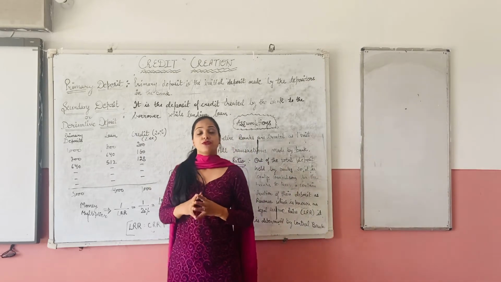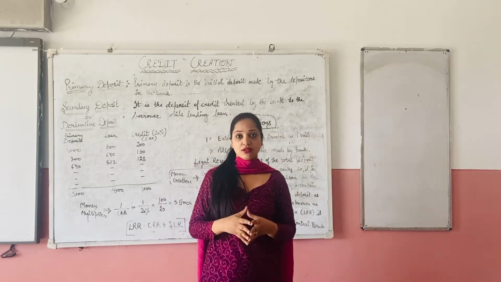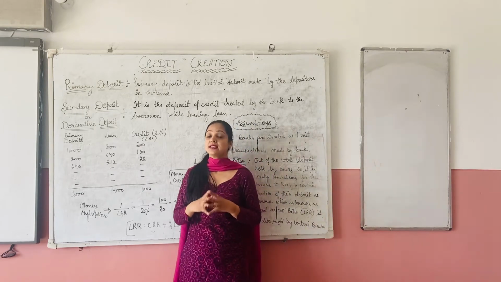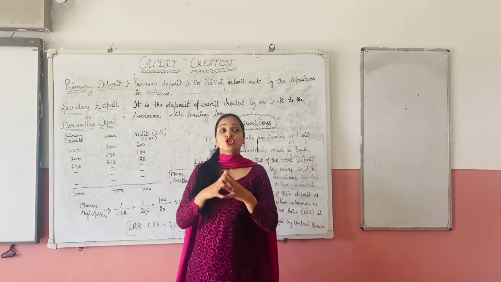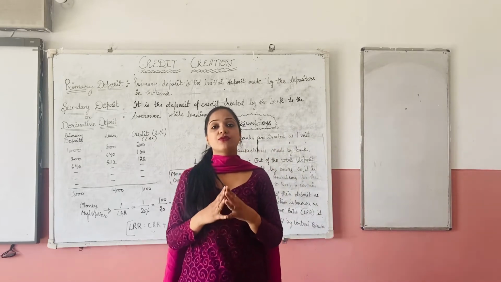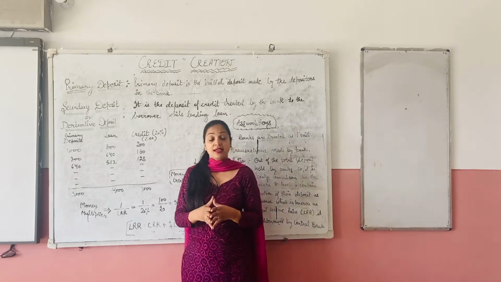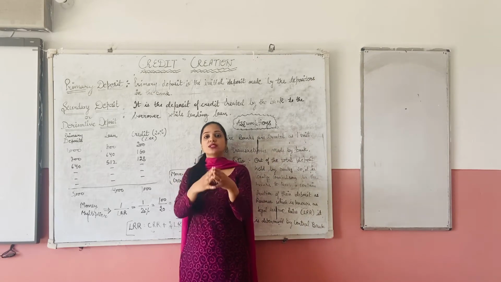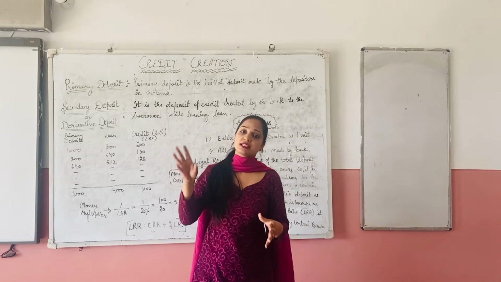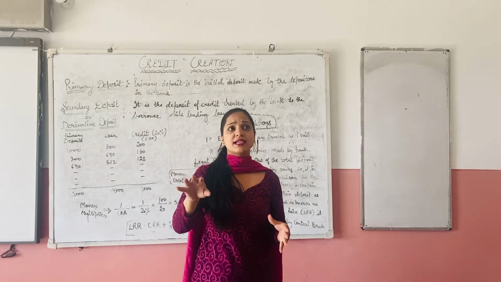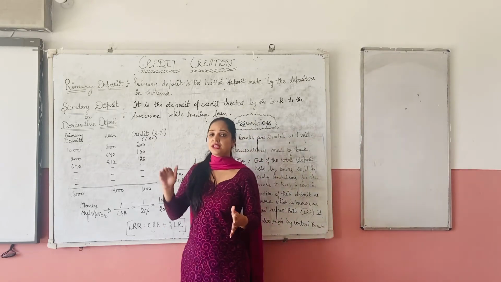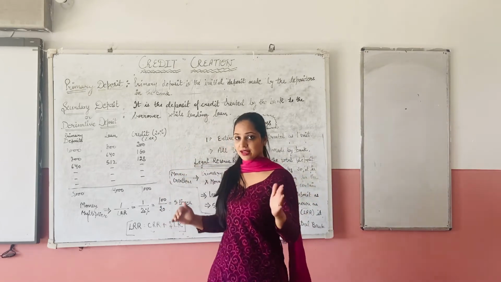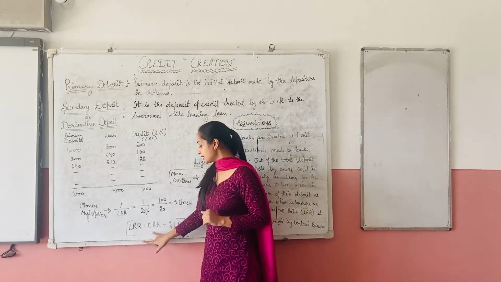We all know that there are situations when an emergency arises, and in that case the commercial bank needs money, so that money is taken from the central bank. Commercial banks have deposited some money in the central bank, so in case of emergency they can take it back directly from the central bank itself. That is known as CRR.